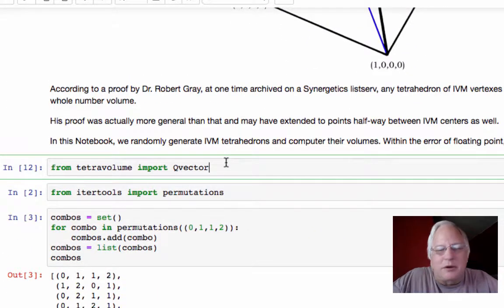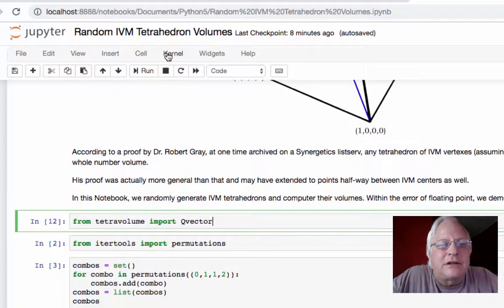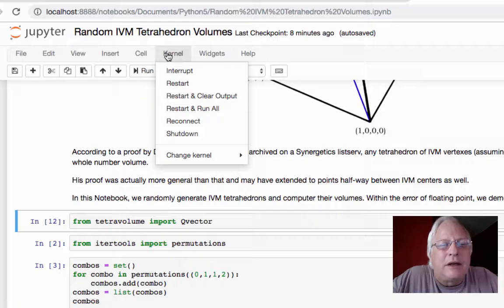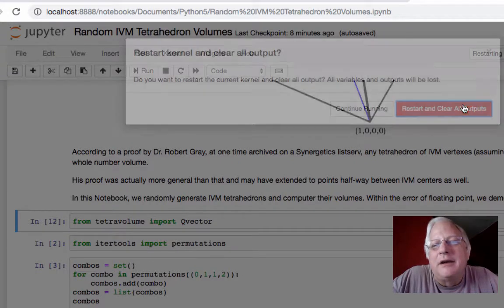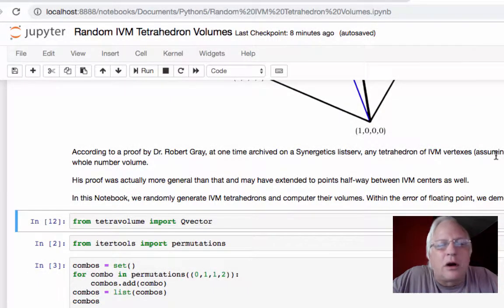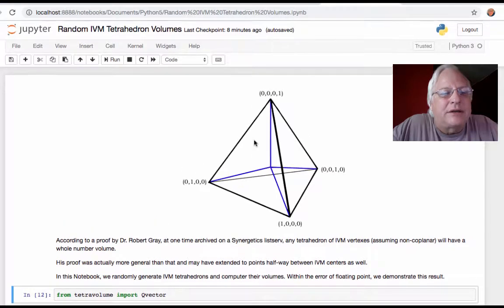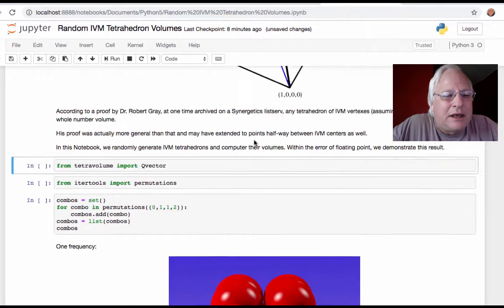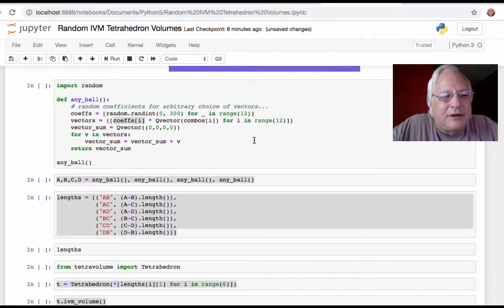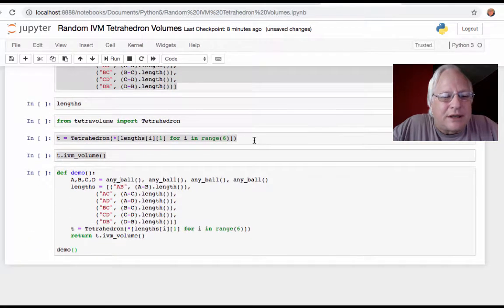So I'm going to import the Q vector. Here's what you would often do in a talk, right? So say this is you in front of a group. You already know it works, so you're on the rails. You're not going to have one of those demos that for no good reason doesn't work because there's some stupid bug. If you've got your dependencies right, this is going to work okay. So it's a good demo format, and I've just cleared everything. So we don't see the results at this moment.